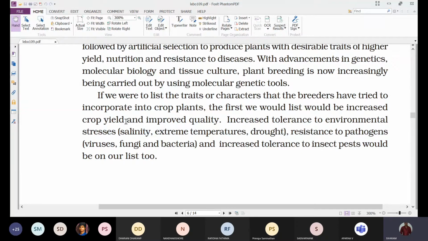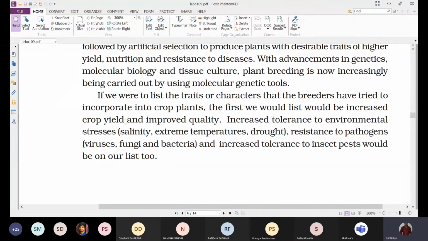Even if it is an oil yielding plant, we are trying to improve further the oil obtained from that plant product. Like that, we are increasing the quality of that food product.